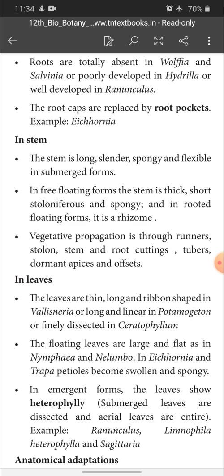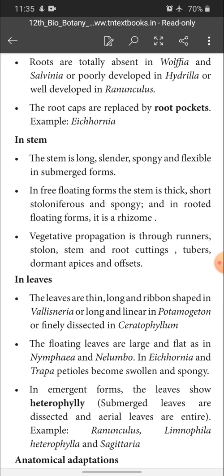Let's see about leaves. The leaves are thin, long and ribbon shaped in Vallisneria, long and linear in Potamogeton, and finely dissected in Ceratophyllum. So these are the structures of leaves seen in the hydrophytes. The floating leaves are large and flat as in Nymphaea and Nelumbo. In Eichhornia and Trapa, petioles become swollen and spongy.